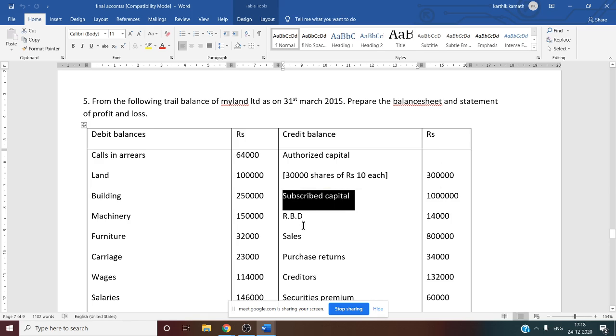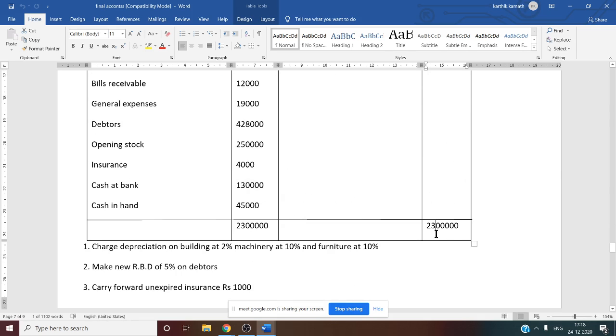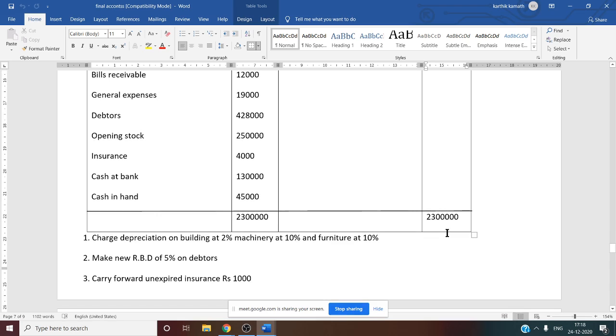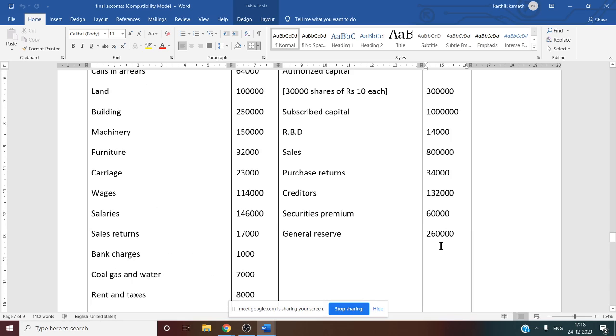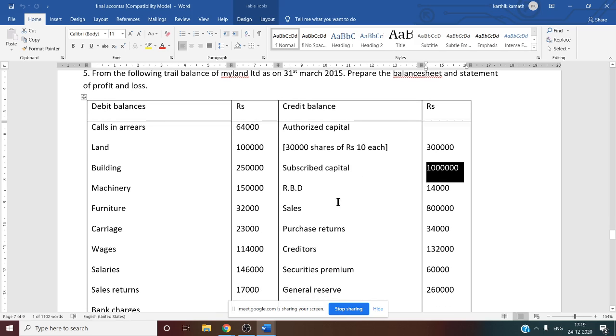And what do you mean by subscribed capital? Subscribed capital is the capital which is subscribed by the public or the shareholders. So this is the 10 lakh. See this subscribed capital, whether it is 10 lakh or 1 lakh, we have to see. If you see the total, that is 2 lakh 30,000. So here subscribed capital is 10 lakh. So this information we have to consider. So this we will consider under share capital, working note number 1.